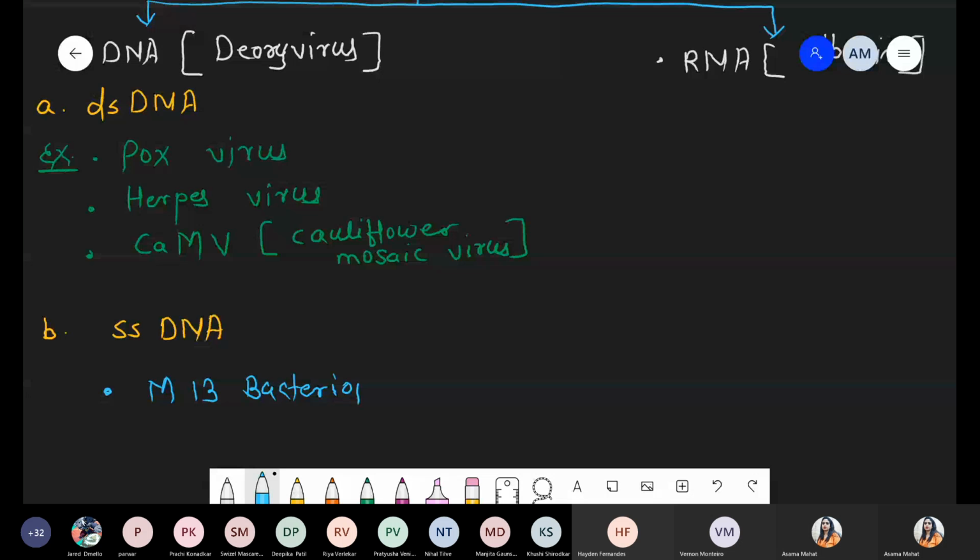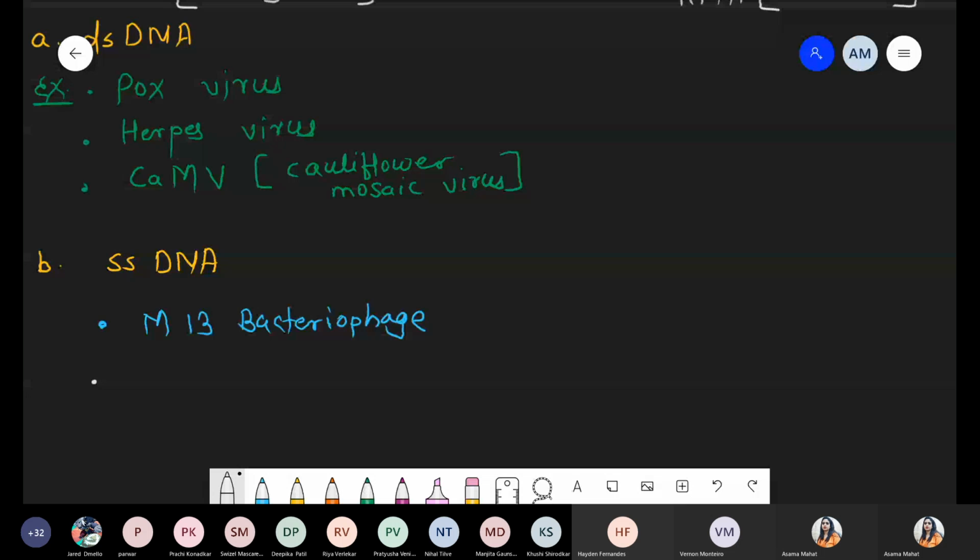Mostly M13 bacteriophage is used for vector preparation because of its property of single-stranded DNA. And the other one is phi X174 bacteriophage.